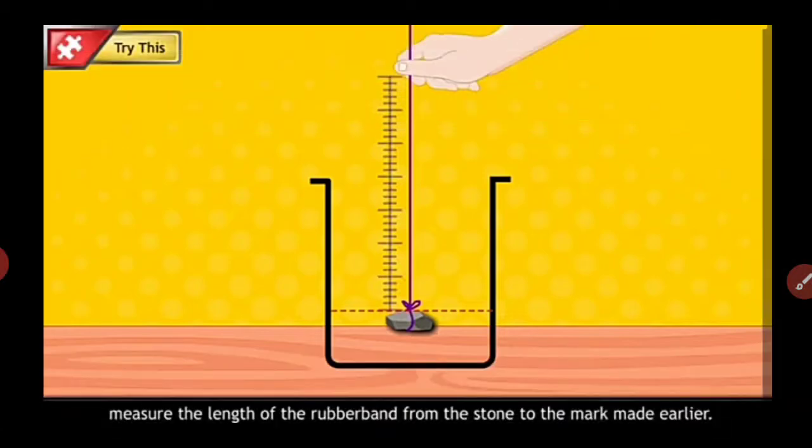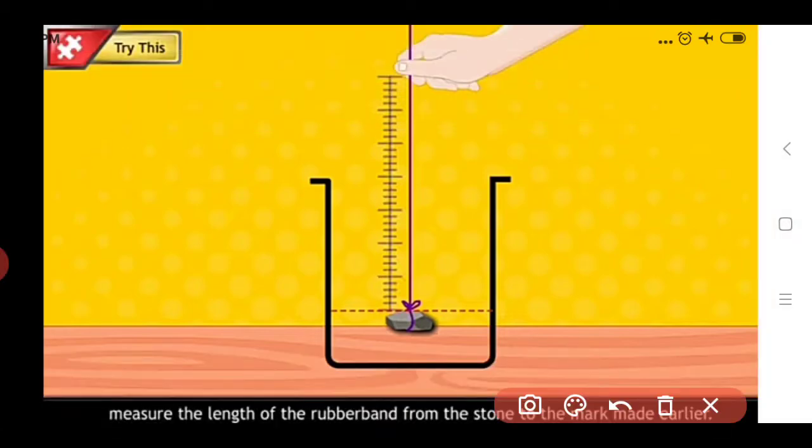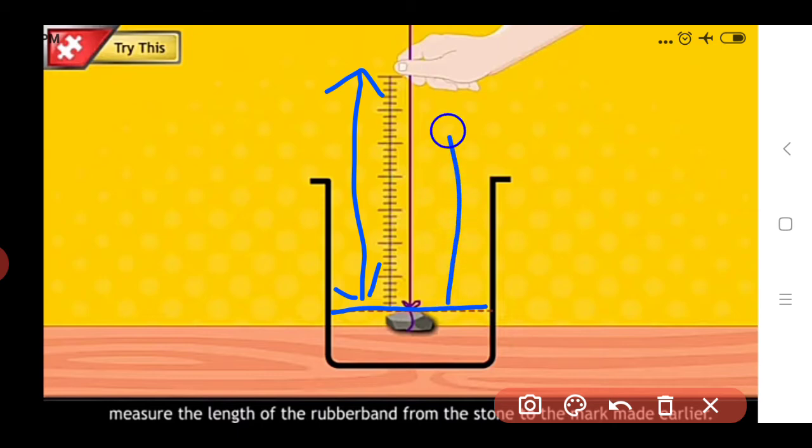After tying the stone you make a mark here. Then, keeping it like this, you should note down the length of this rubber band from the stone. From here to here, note down the length of this rubber band.